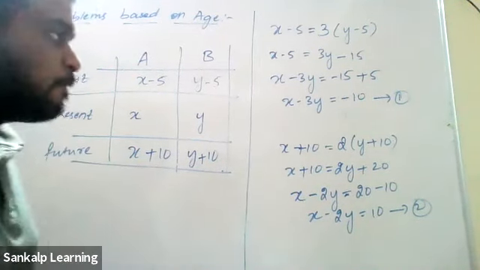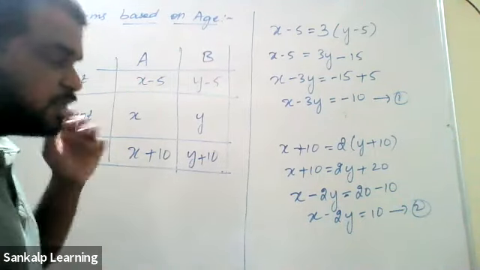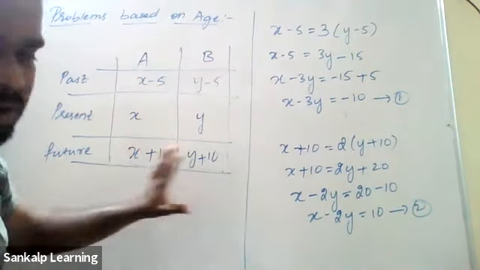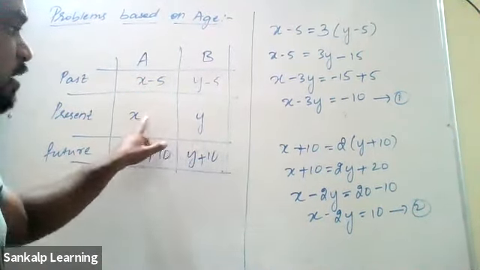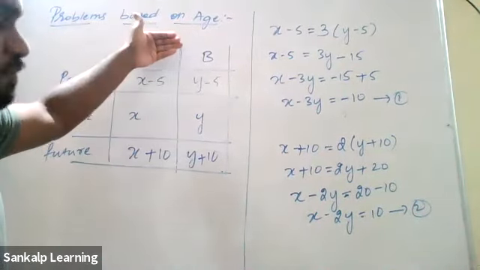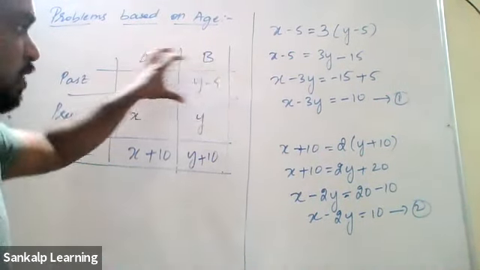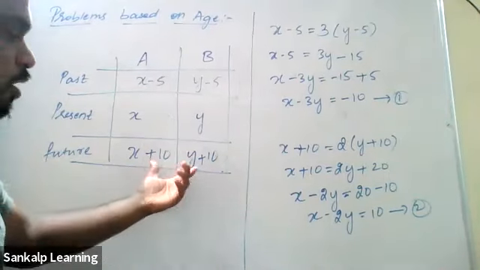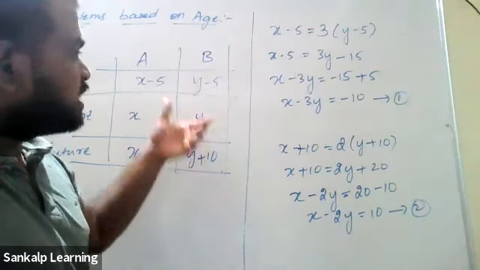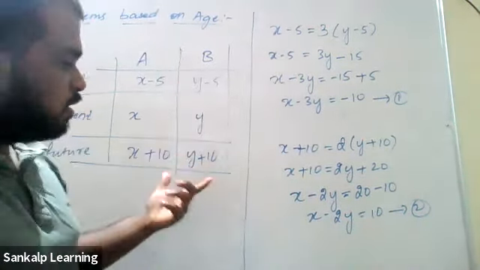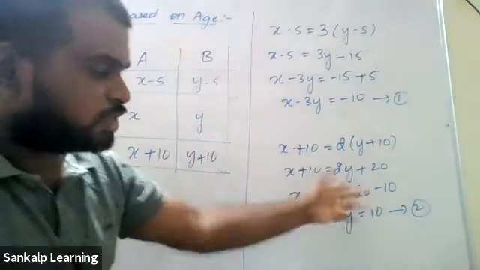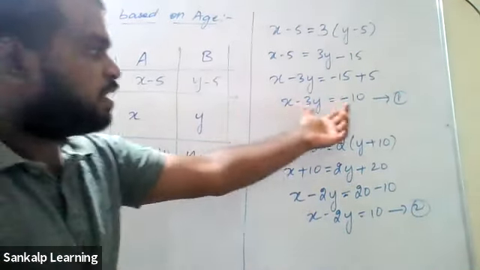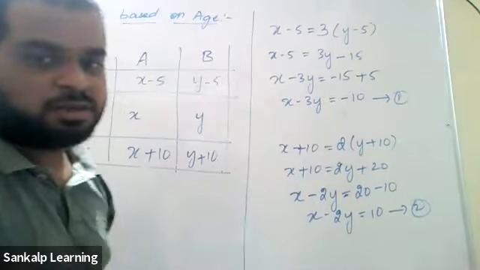Yes, sir. I hope there's no confusion here. I've explained it simply. First, make a tabular column. Take the present ages as X and Y. How many years past are you talking about? Find those ages. How many years future are you talking about? Find those ages. If you're talking about the past, use the past age. If you're talking about the future, use the future age. Then form equations and solve them by elimination method.